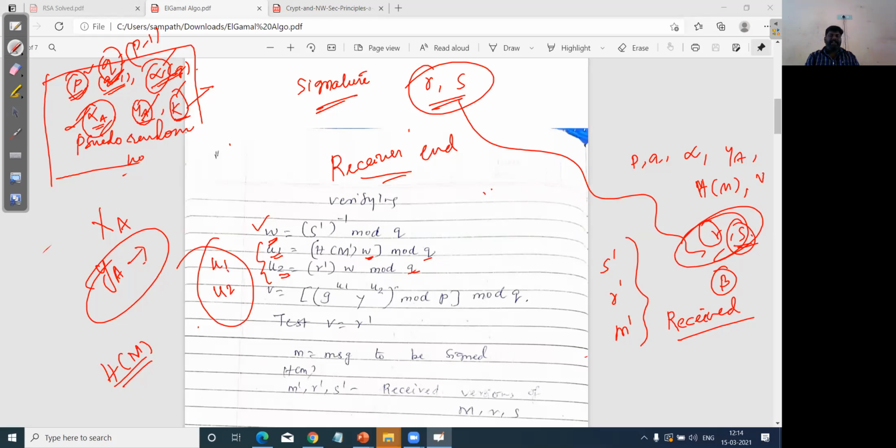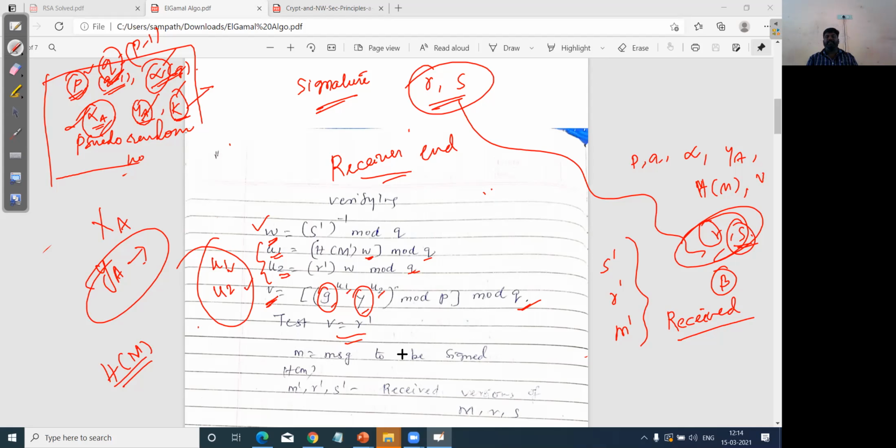After calculating these values, we apply the formula V is equal to alpha power u1, y power u2. Here alpha and y are the common global values, the primitive root and the public key of A, raised to the power u1 and u2 respectively, with mod p and mod q, which gives the V value. Now we compare whether V is equal to r or not.